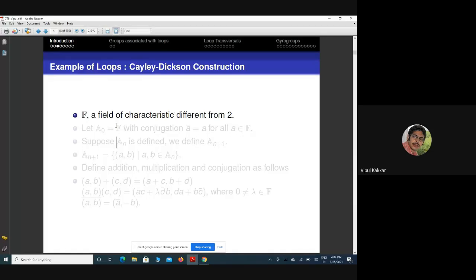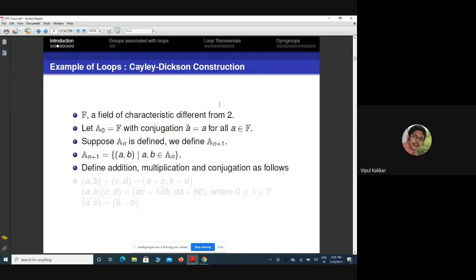So start with the base step F, and we take the conjugation a to a-bar in F. Suppose A_n is defined. Then we define A_{n+1} in the next step: A_{n+1} is the Cartesian product of A_n with A_n itself, and we define addition component-wise and the multiplication like that.